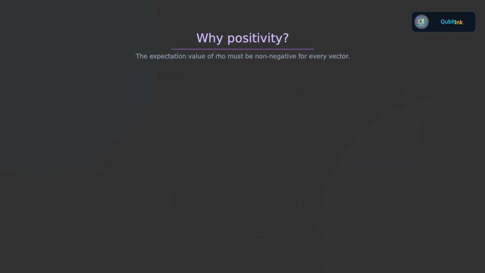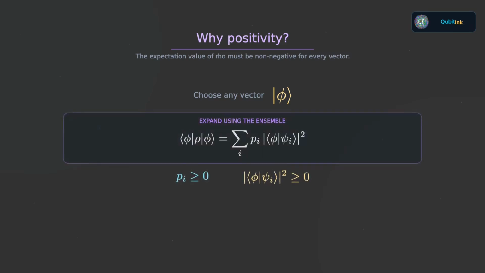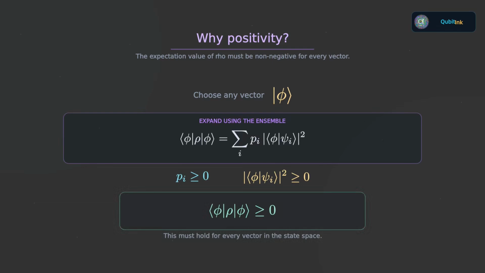Now let us look at positivity. Take any vector φ in the state space and place ρ between the corresponding bra and ket. If ρ was constructed from an ensemble, the result becomes a sum of terms. Each term is a non-negative probability multiplied by the absolute square of an inner product. Every contribution is non-negative. Therefore the expectation value of ρ in any vector must be greater than or equal to 0. That is exactly what it means for ρ to be a positive operator.